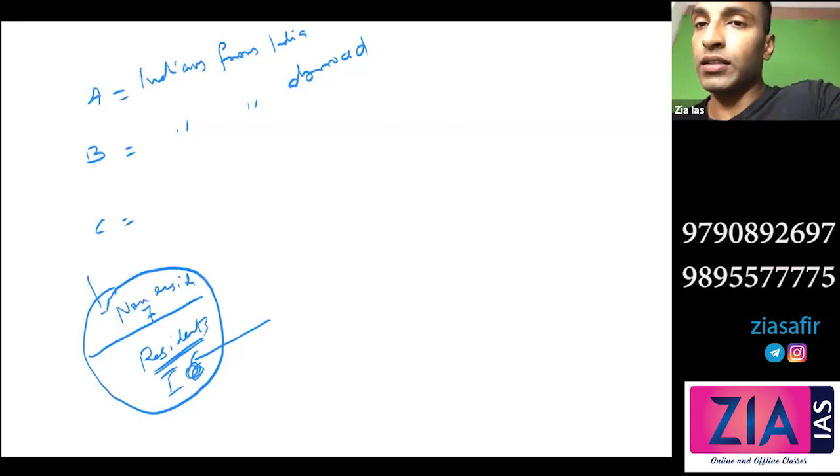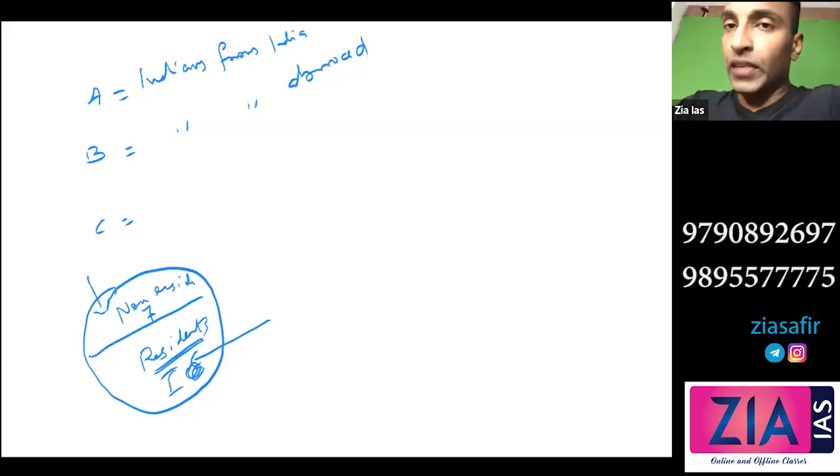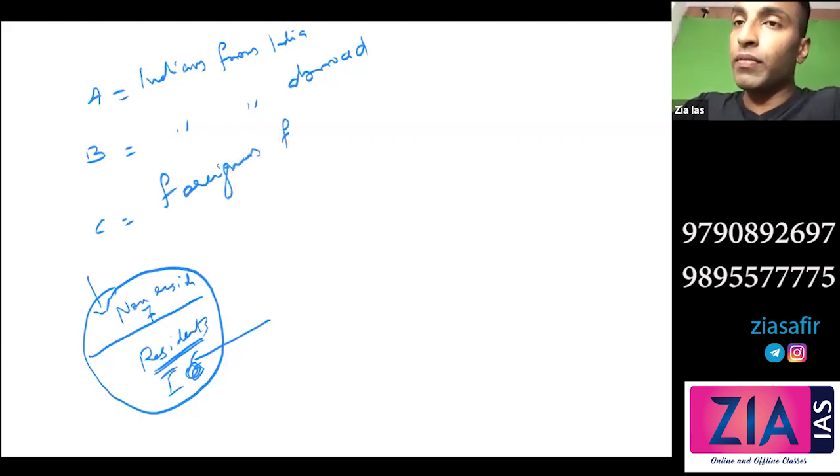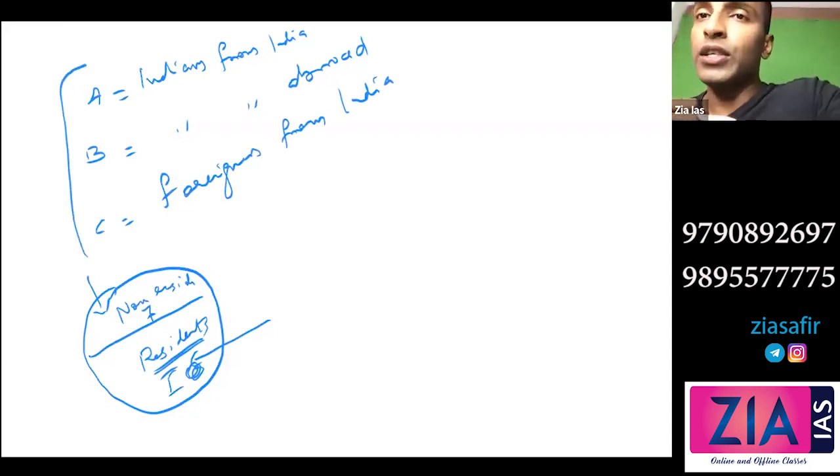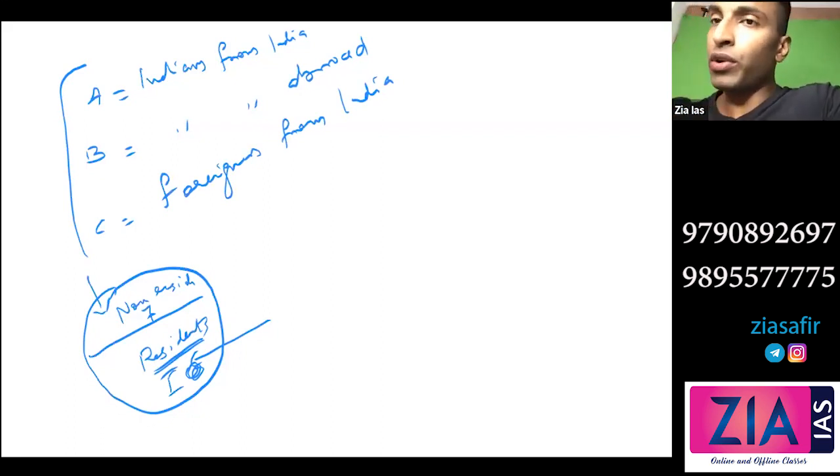That income, like some companies, Samsung, etc., when they are establishing a plant here, the income that they are earning from India. So that is income earned by foreigners from India. So for explaining GNP, I'm taking these three different incomes. A is the income earned by Indians from India, like all of us. B is the income earned by Indians from abroad. You are going and working abroad and you are bringing money. C is the income earned by foreigners who are working in India.